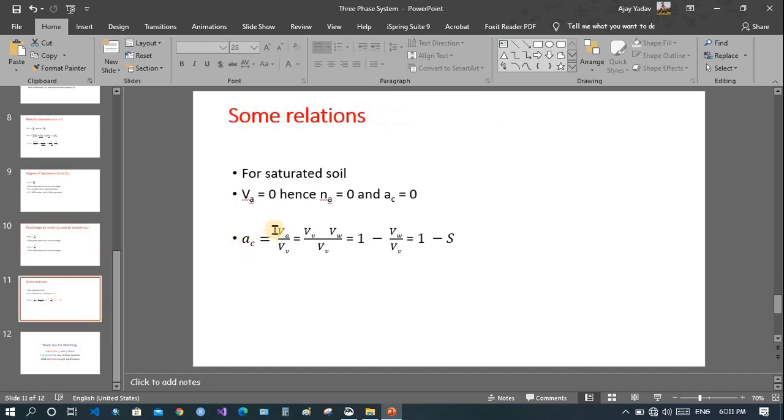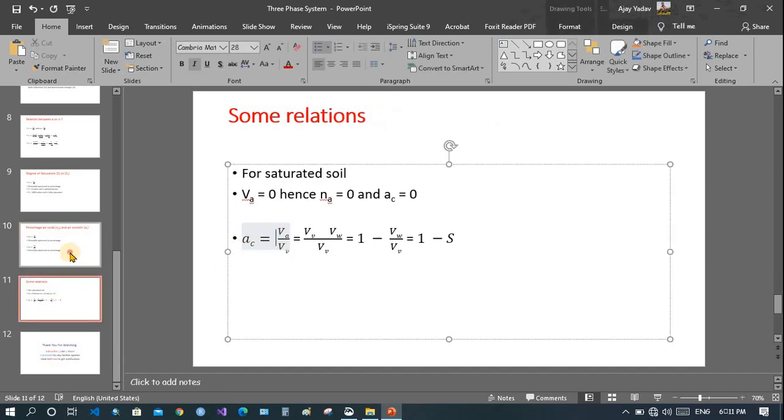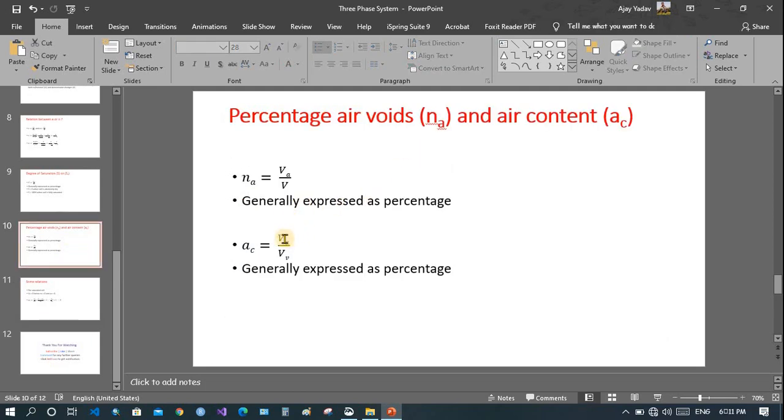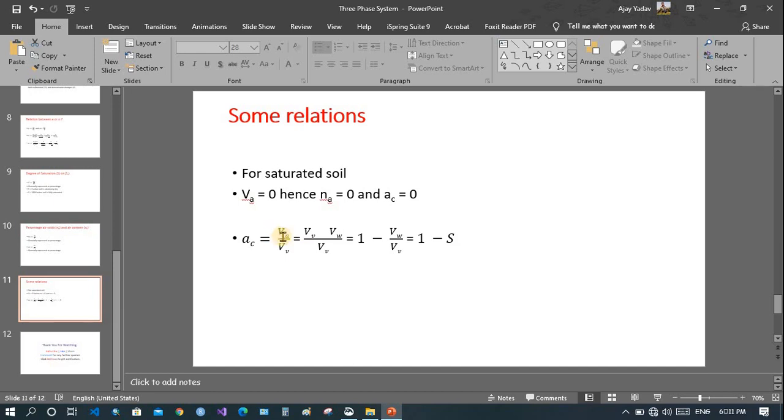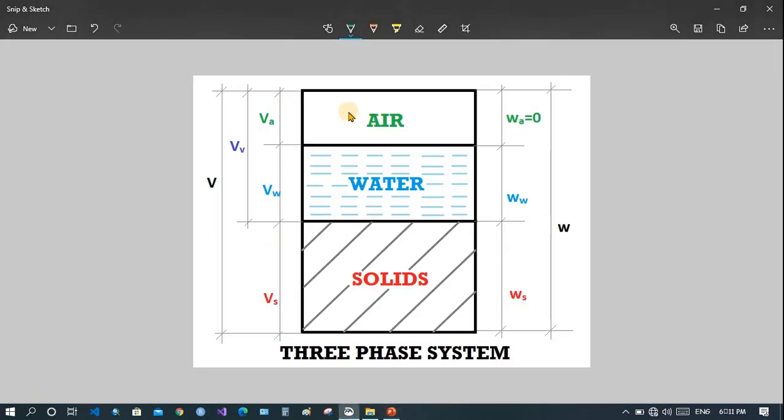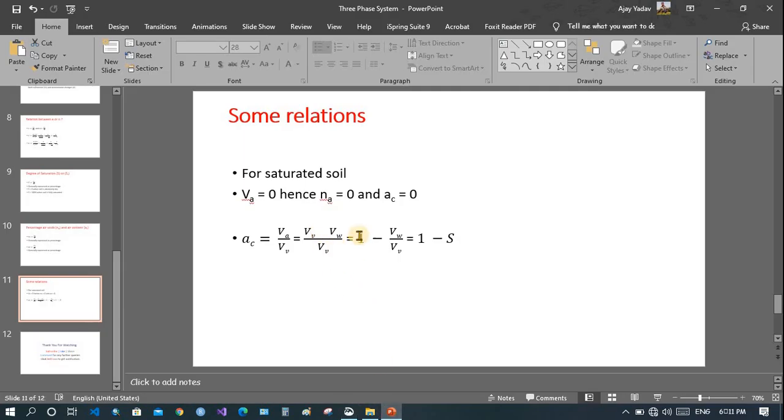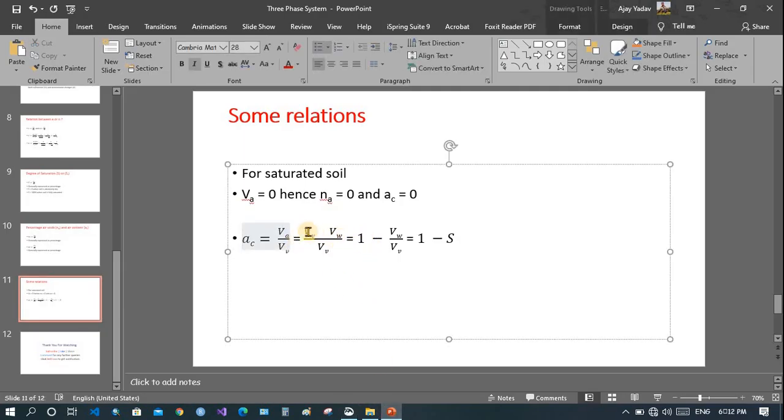ac equals Va divided by Vv. ac means air content: volume of air divided by volume of void. Now volume of air is equal to volume of void minus volume of water. We get only volume of air. Now when you separate this, we get volume of void times 1 minus volume of water by volume of void.